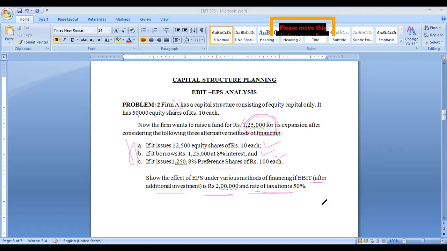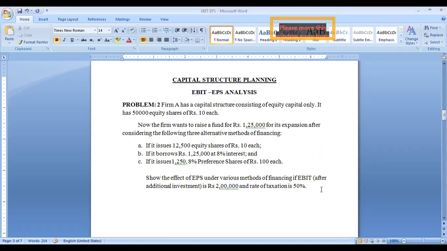So this is the problem, and we have to give a solution in such a way that we consider these three options, and whichever option gives more EPS, that option has to be chosen by the company. So we have to advise like that. I hope you understood.